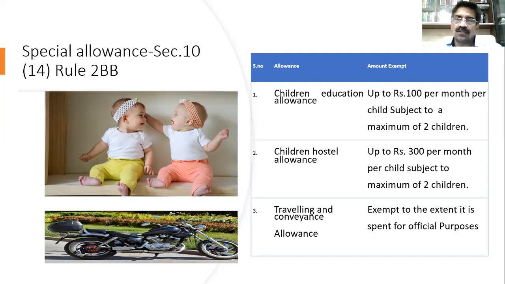We have already seen in HRA, unless you pay rent, you will not get the exemption. So these are the provisions relating to allowances. So if you have any question on this, you just ask me. Otherwise, what I will do is we'll work out a few questions on these provisions to understand, because I don't want you to be burdened with too many provisions without doing problems. So we have to solve a few questions and then we can proceed. Meanwhile, if you have any doubts, you can ask.